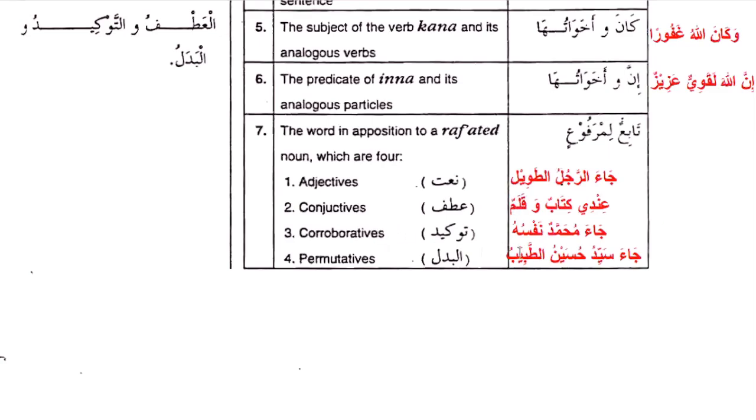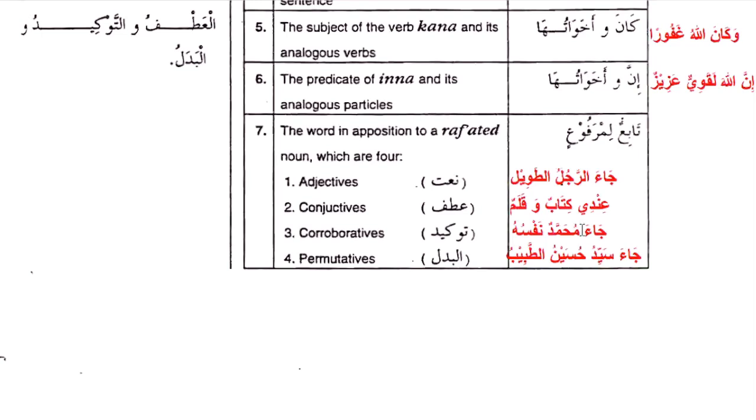Then the next one, tawkid, when there is an emphasis. Tawkid can have several forms. The simplest form is what I've just put here: ja'a Muhammadun nafsuhu. Muhammad came himself. No one brought him. Muhammadun, you can see, is marfu. If I say Muhammad came himself, the part 'himself' is an emphasis. It is signifying that he came himself.